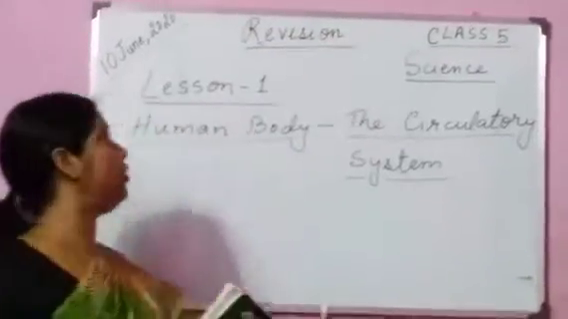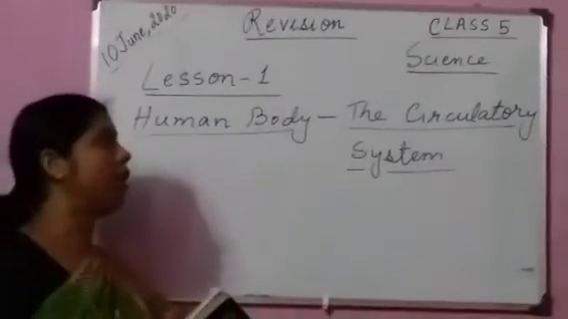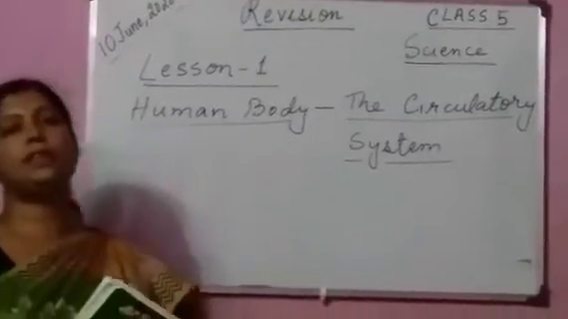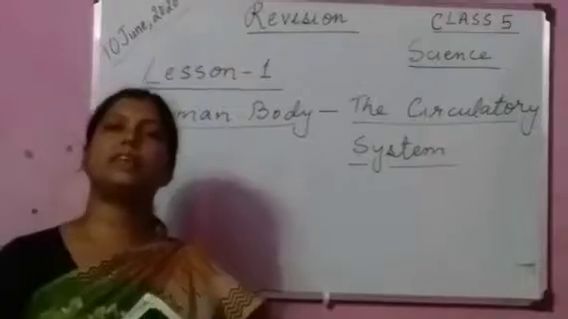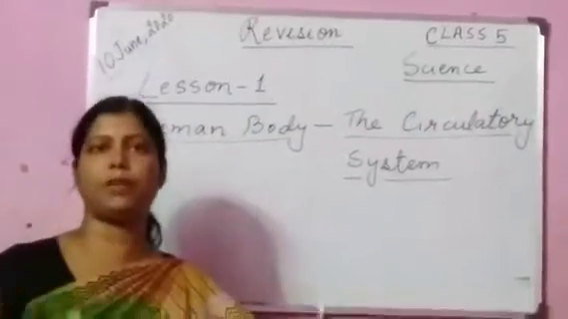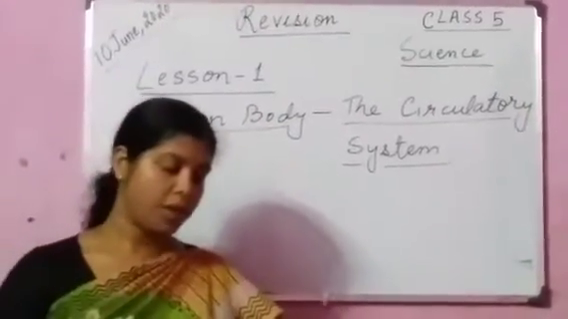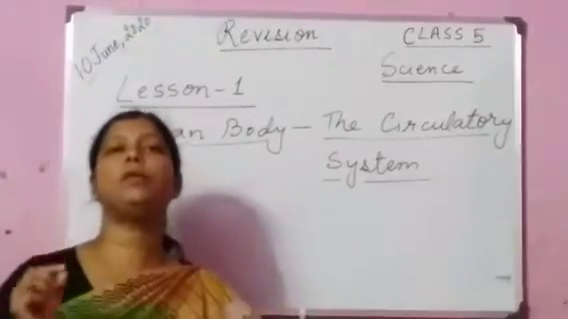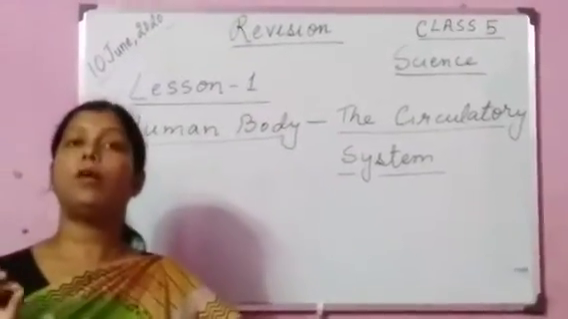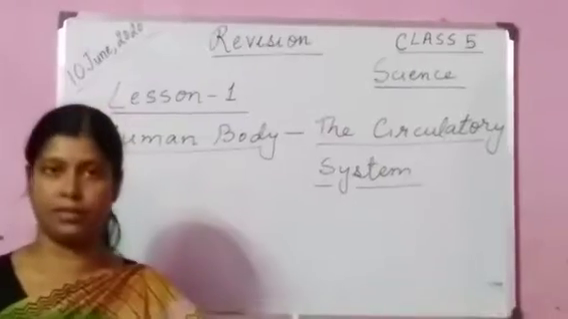So today we are going to revise lesson 1, human body, the circulatory system. In this lesson I am going to discuss some question answers today, some objective type question answers and true false. Okay. So let us revise. What is human body made up of? Human body is made up of a number of organs.